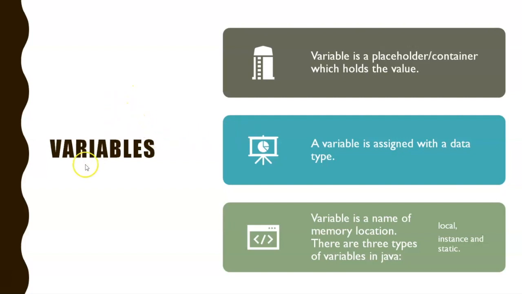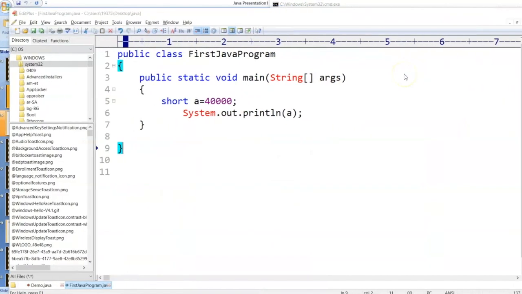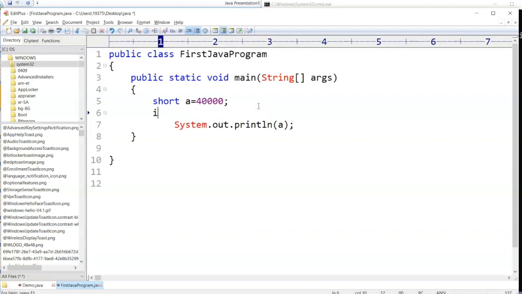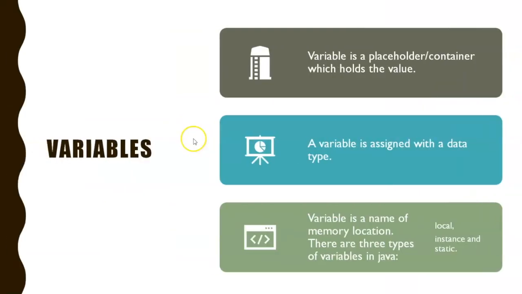Now let's understand what variables are. A variable is a placeholder or container which holds a value. Here, x is a variable, or you can say int x is equal to 40. X is a variable, which means it is storing a numeric value. When you want to store something, you consider that as a variable.